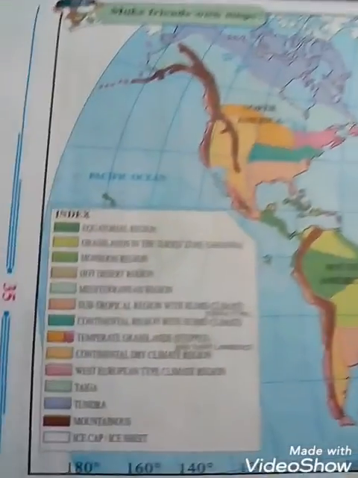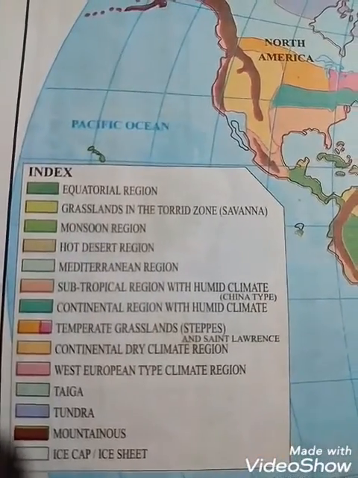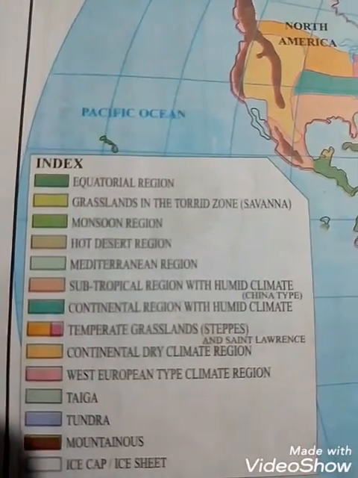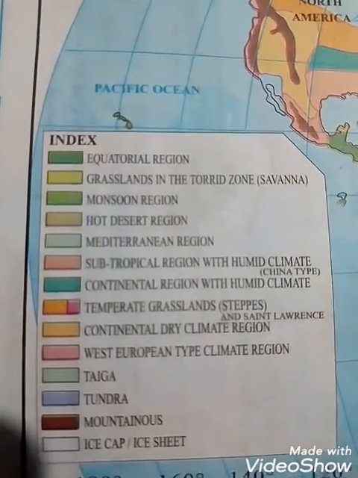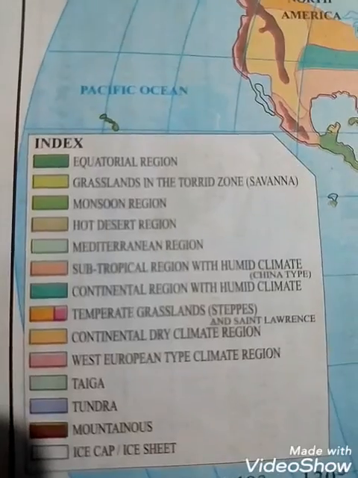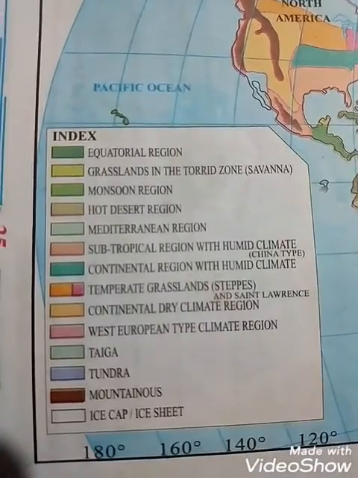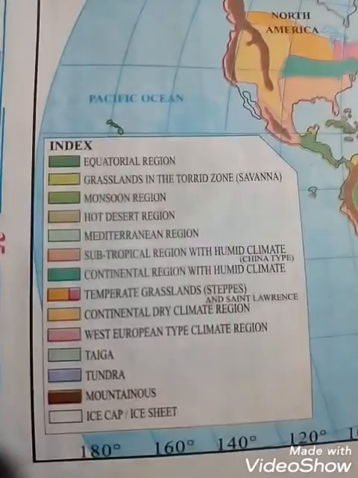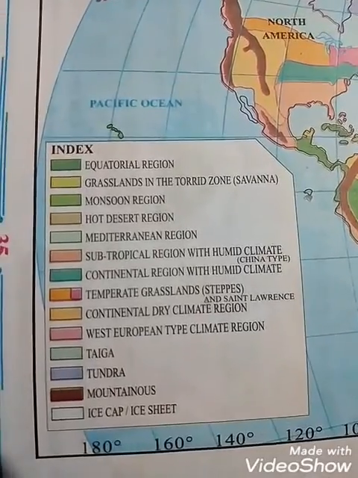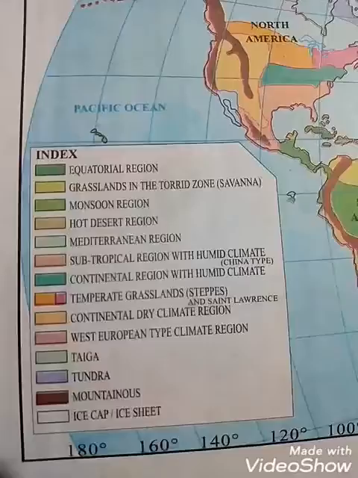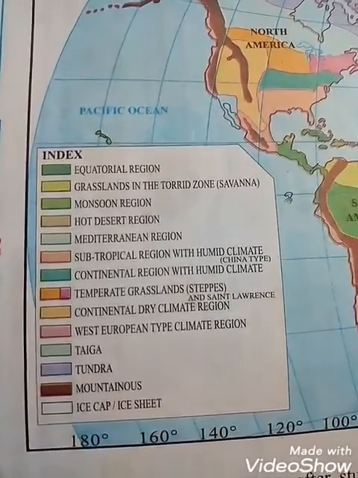With the help of the index, see the different colors shown here: equatorial region, grassland in the torrid zone, savanna, monsoon region, hot desert regions, Mediterranean regions, subtropical regions with humid climate, that is China type, continental region with humid climate, temperate grassland, steppes and St. Lawrence, continental dry climate region, West European type climate region, taiga, tundra, mountainous, ice cap, ice sheet.